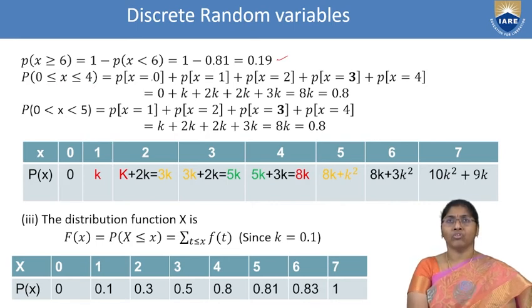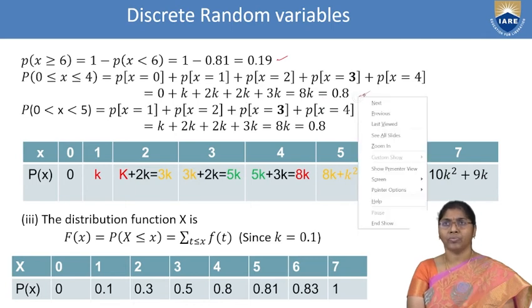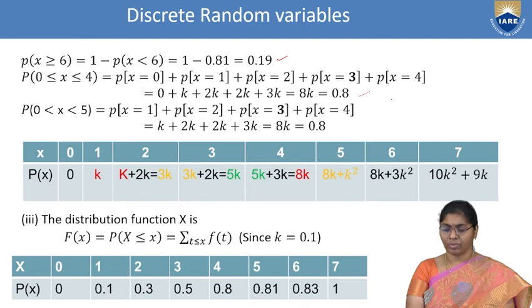Next, probability of 0 less than or equal to x less than or equal to 4 means 0, 1, 2, 3, 4. Sum of the probabilities of 0, 1, 2, 3, 4: first 0, then k plus 2k, 2k plus 3k. That is total 8k. Already the k value is 0.1, so it is 0.8. Next, P of 0 less than x less than 5. In between 0 and 5 means 1, 2, 3, 4 only. The sum of the values is k plus 2k plus 2k plus 3k equal to 8k. Again the k value is 0.1, that is 0.8.